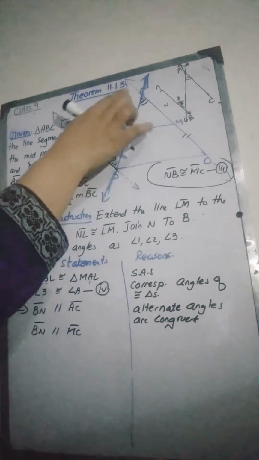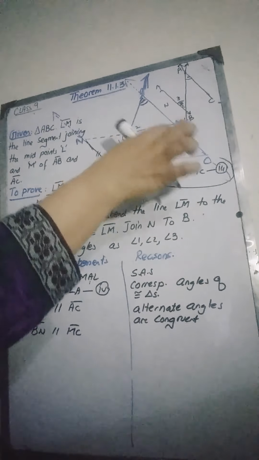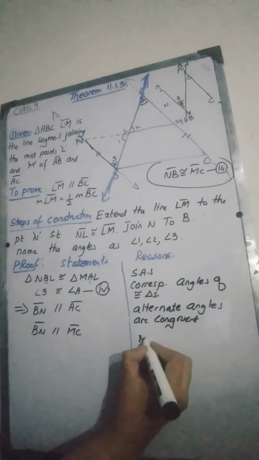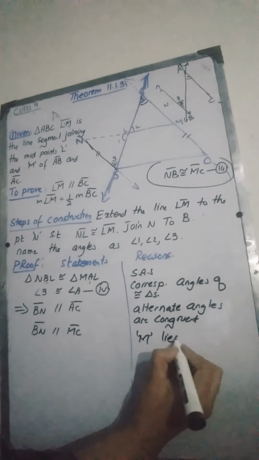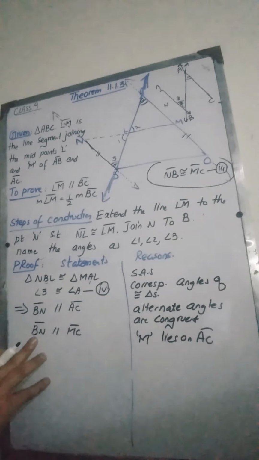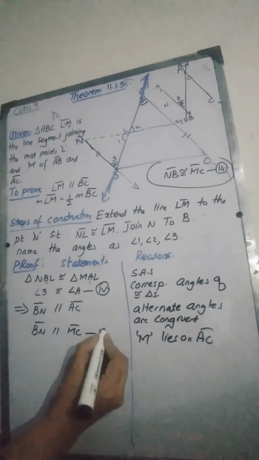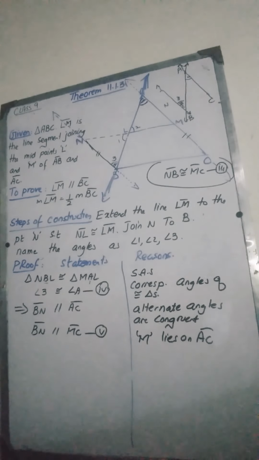If BN is parallel to AC, obviously M lies on AC. This segment will also be parallel to this segment MC, because M lies on AC, and AC and BN are parallel, then MC and BN are also going to be parallel. Mark this equation as equation 5.